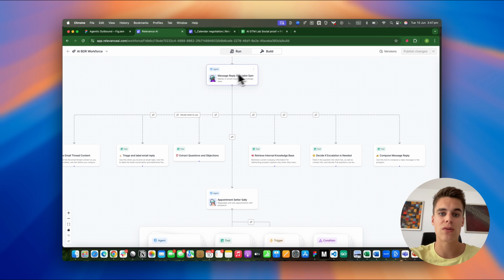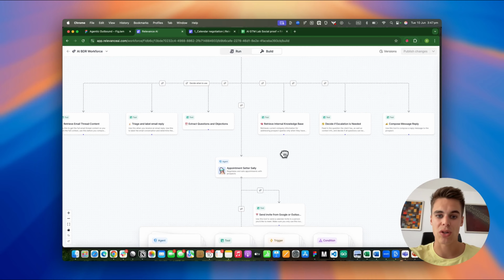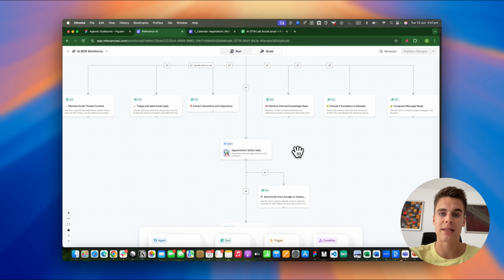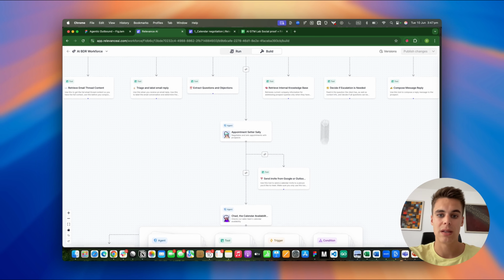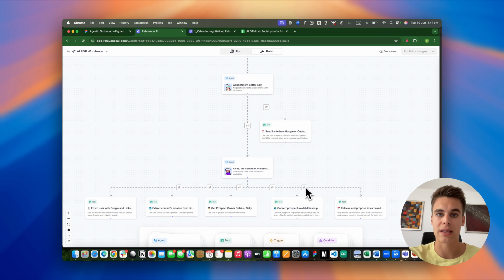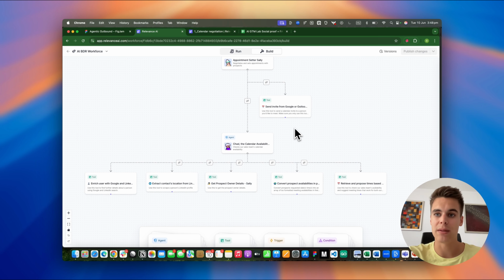And so the message reply specialist has a sub-agent that we call the appointment setter Sally that has the ability to negotiate the best times that the prospect has requested and that is available for our sales team. It's going to delegate to its own sub-agent, which is the calendar availability checker. And this agent has the ability to check our sales team members' calendars and propose availability back to the prospect.